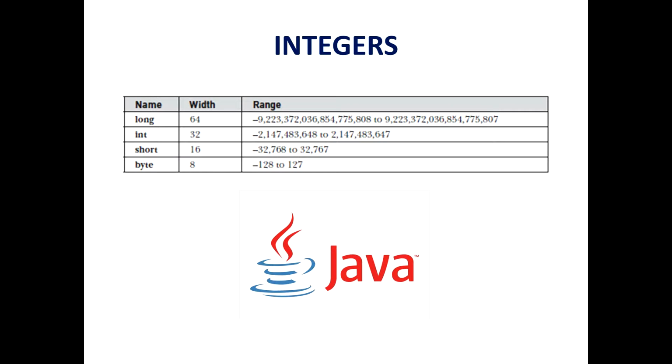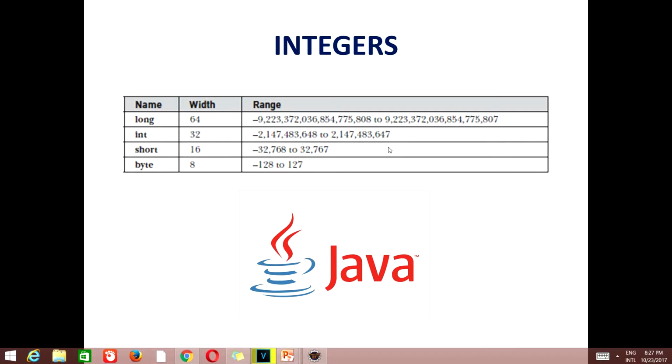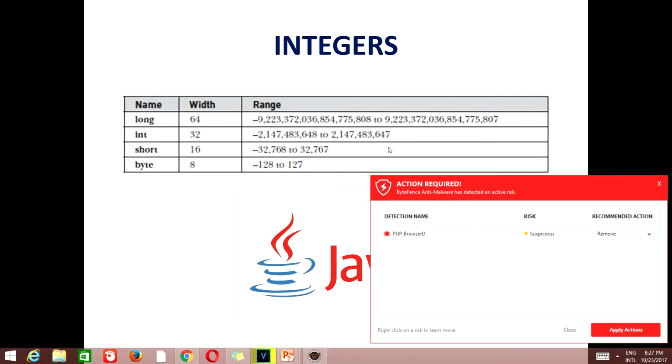The smallest integer type is byte. It's an 8-bit type that has a range from -128 to 127. Variables of type byte are especially useful when you are working with a stream of data.